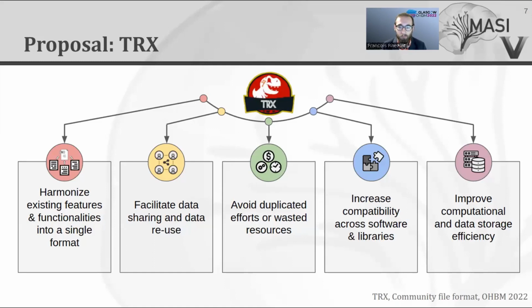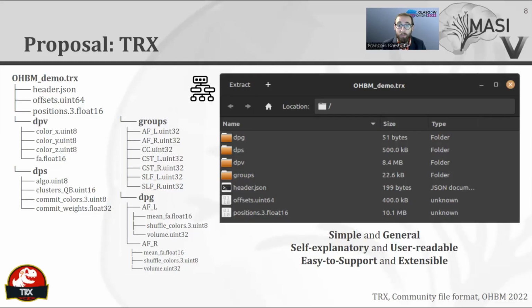This will boost compatibility across toolboxes in the long term. Also, the TRX file format allows for more freedom in terms of data type and data organization, which could increase computational and storage efficiency. This would be a generalist file format. So the goal for it would be to be useful to at least 70 to 80% of researchers, not necessarily everyone all the time. So now let's be a bit more specific.